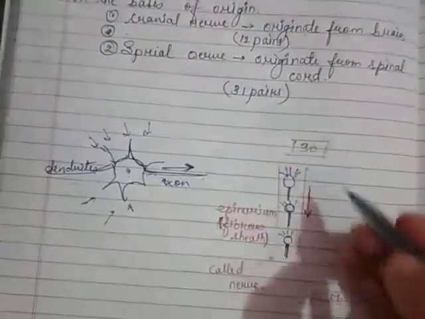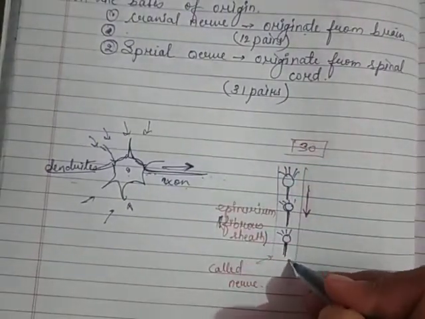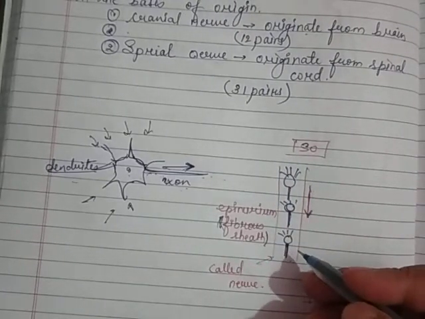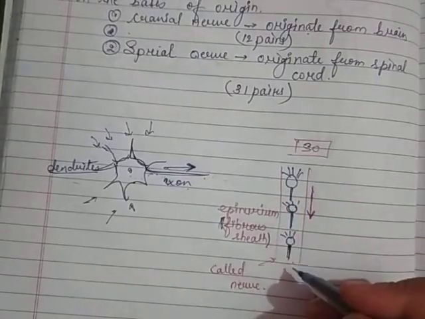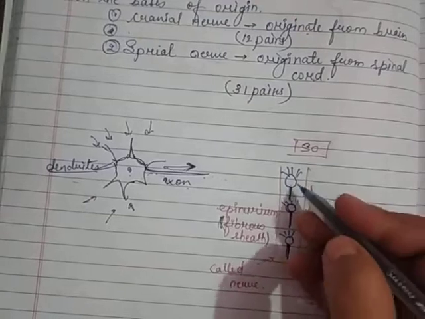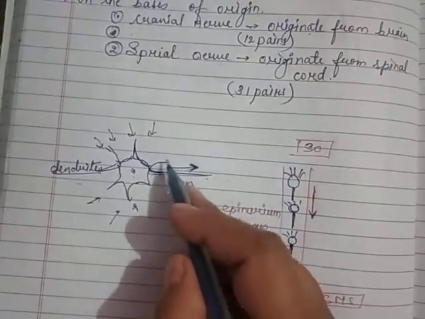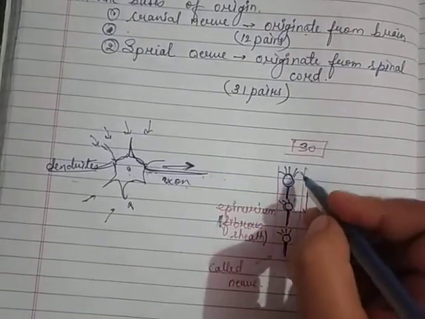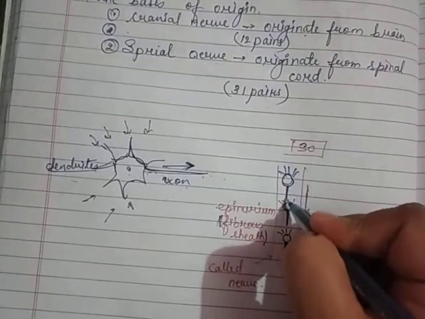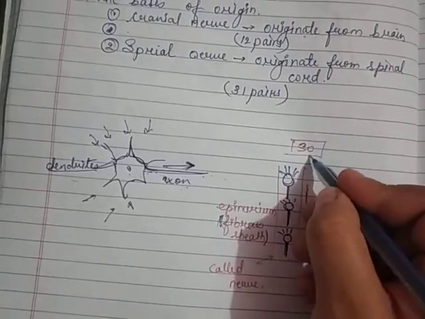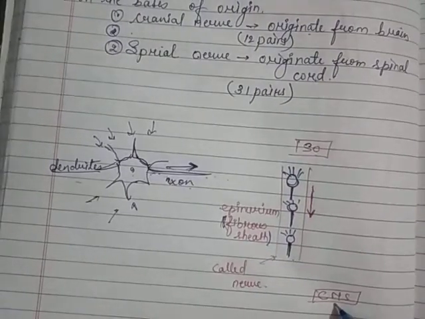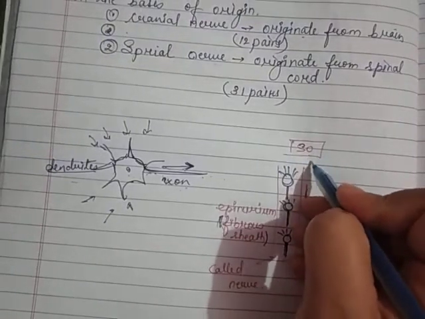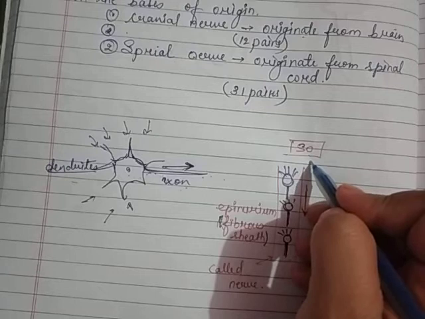Yes, so on the basis of the arrangement of the neurons, the nerves are differentiated on the basis of their function as the sensory nerve, motor nerve and mixed nerve. So if we consider this neuron like this, these are the dendrites and this is the axon, and this is the sensory organ, this is the central nervous system, and the sensory organ may be the nose, the eyes, or the ear.